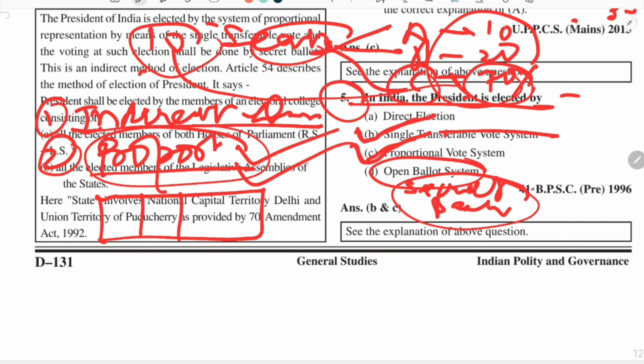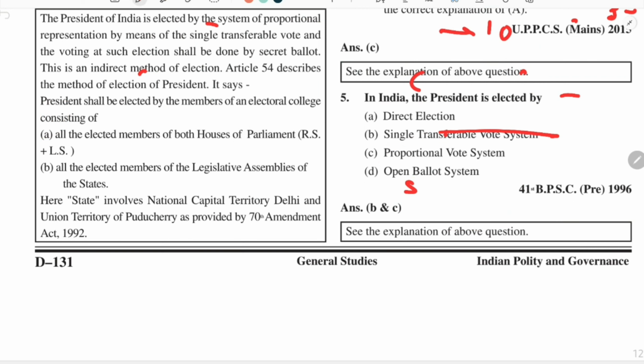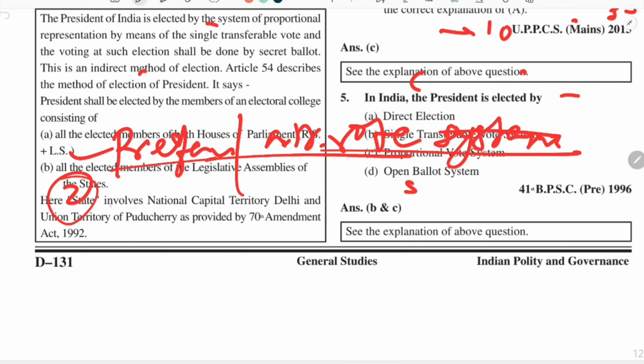So this proportional representation is actually for a multi-member constituency, but in India, as we know, there is only one seat of president. So this is a misnomer, but still we use the word proportional representation. Otherwise, it is basically called the preferential or alternate vote system. But as of now, we have to remember that it is proportional representation. The second word was single transferable vote system.